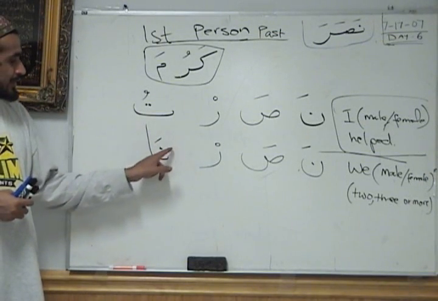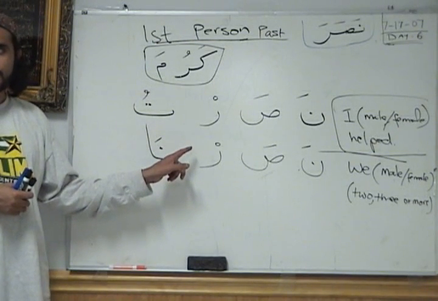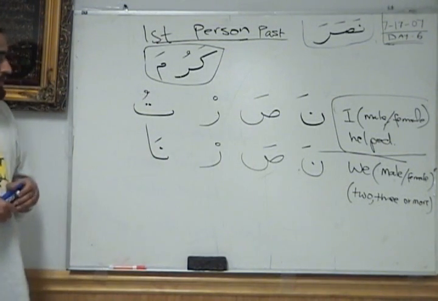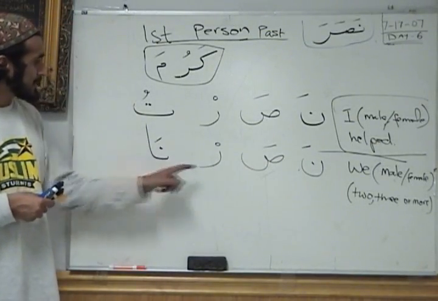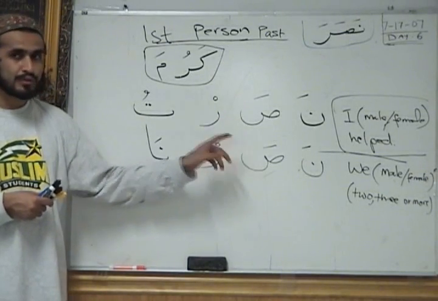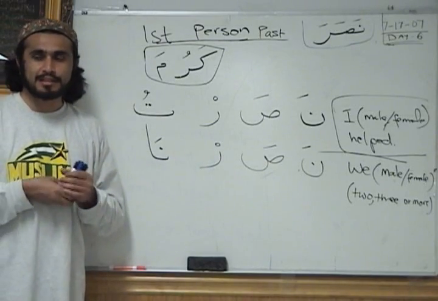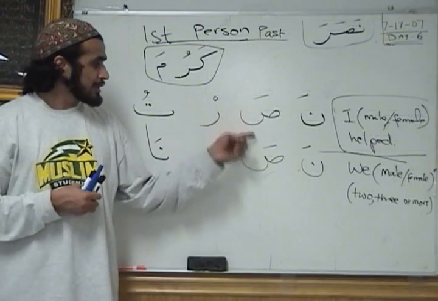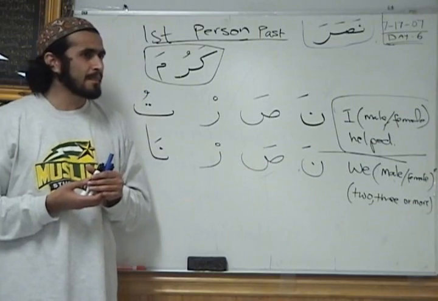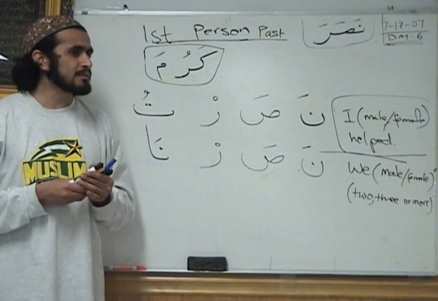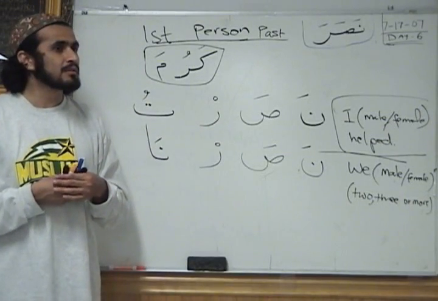If it's nasarna, alimna, hasibna, karumna, razaqna, akalna, sharibna, kharajna, whatever you want to say, this and this will stay the same. This will change. You get how this changes with the fi'l? What do I mean by saying that this will change? That will be consistent. That can change depending on the word, but not within the word, it's a variation of the word. Depending on the word that you are using.